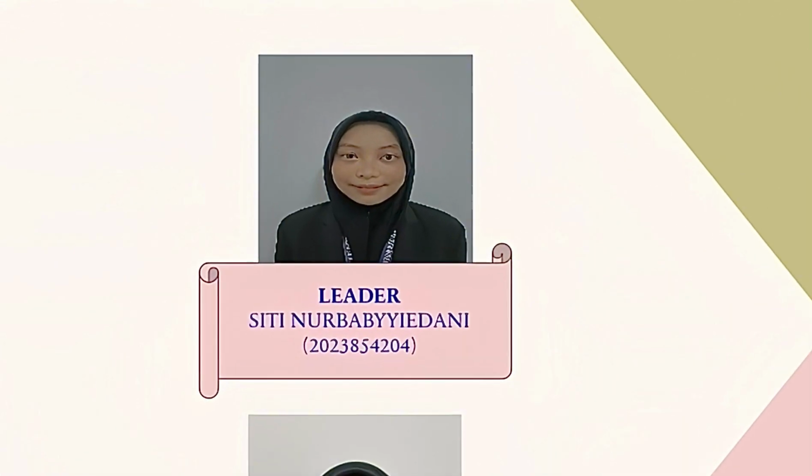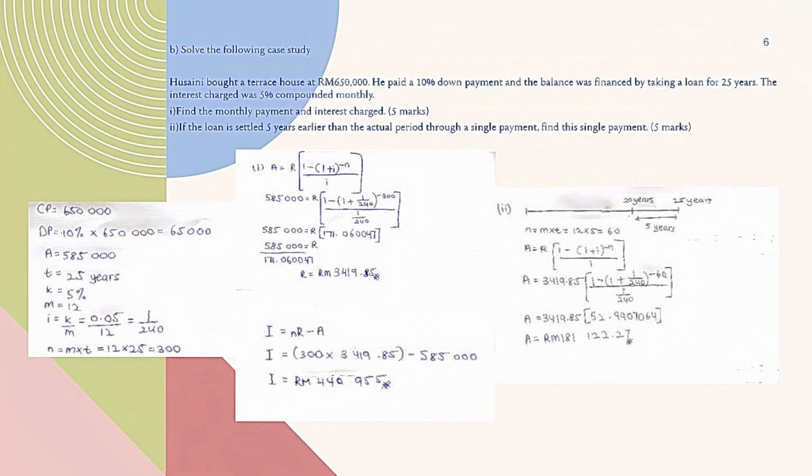Hello, my name is Siti Nurbabyyiedani. I will explain question 2. Hosseini bought a terrace house at 650,000 ringgit. He paid a 10% down payment and the balance was financed by taking a loan for 25 years. The interest charged was 5% compounded monthly.